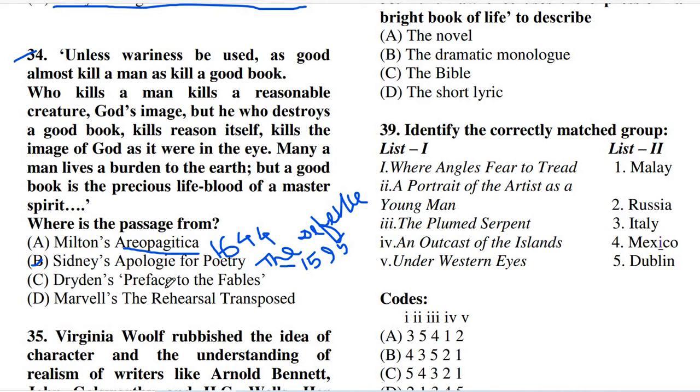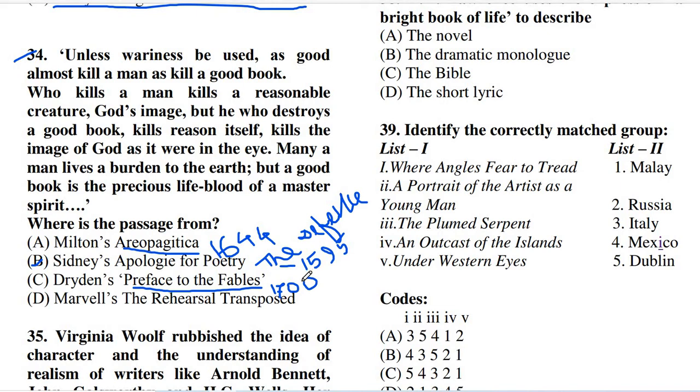So again I am repeating the title. Another title of Preface to the Fables is Fables Ancient and Modern, and it was published in 1700. So this is the year of the publication. So when does this book appear? It is in the year 1700.